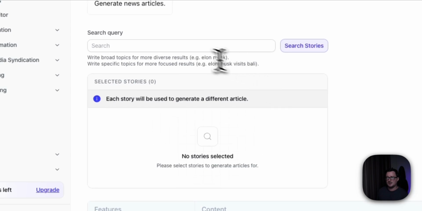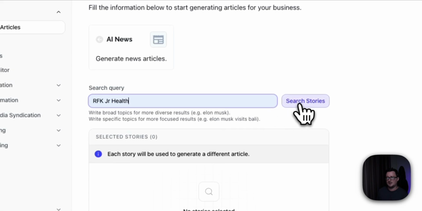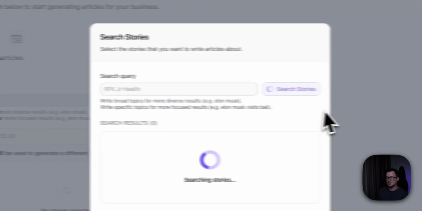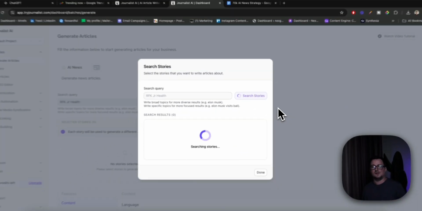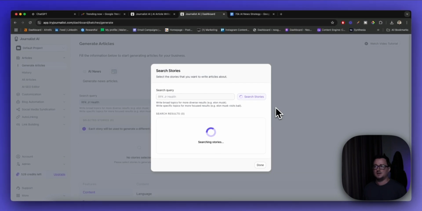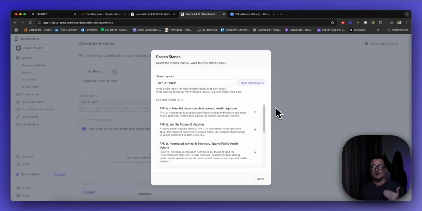So what we're going to do here is search RFK Jr. Health. Okay, this is broad. I'm going to search stories, and the AI engine itself is going to give me a list of different news stories based on our keyword. This is really awesome because you can actually drip feed these news articles to your website and have them publish one a day, two a day, three a day. It's completely up to you.